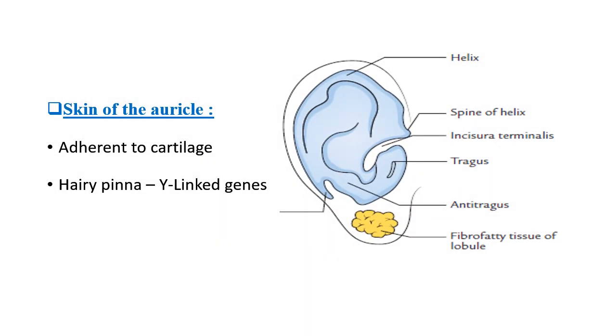Now coming to the skin of the auricle. The skin is adherent to the cartilage, which contains numerous sebaceous glands. These sebaceous glands are prominent in the concha and the scaphoid fossa. And in the place between the tragus and the antitragus, the intertragic area, sometimes in males, mostly in case of Y-linked inheritance, you can see a distribution of hair. Hairy pinna is seen in case of Y-linked inheritance in males.